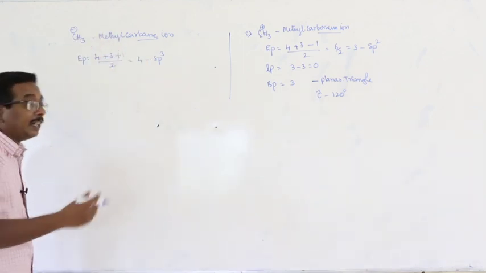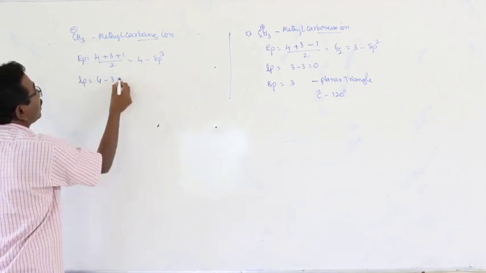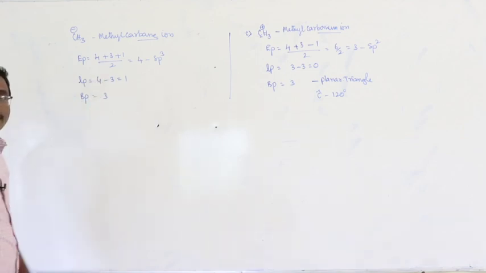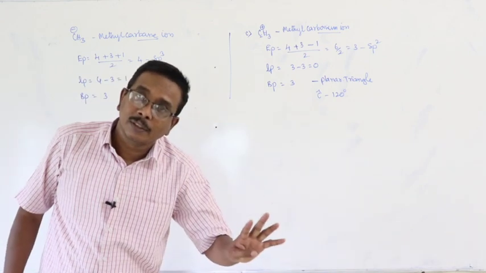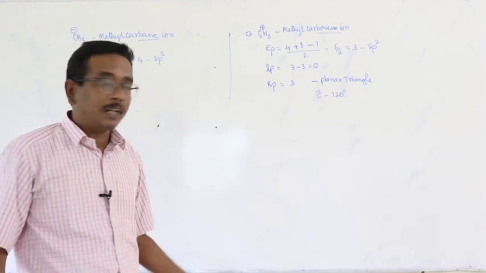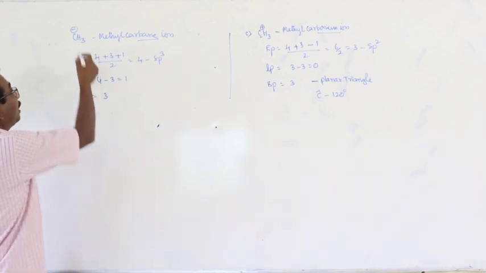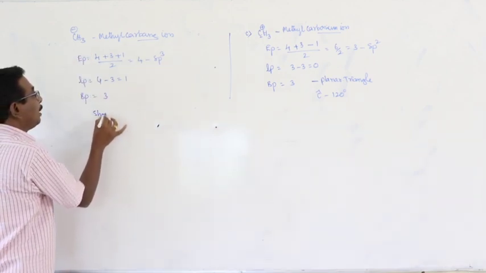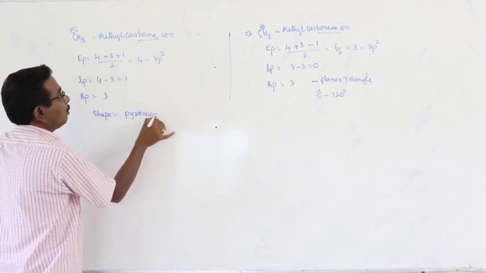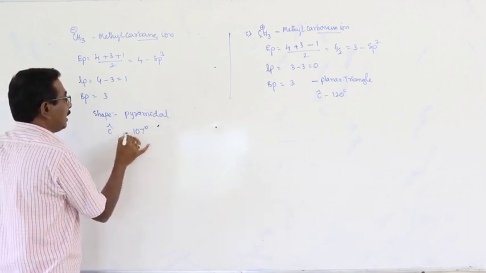Here, what is the reason for the deviation? Number of lone pairs is equal to 4 minus bonded atoms 3, so one lone pair is there. Number of bond pairs 3, total number of electron pairs 4. Best example, ammonia: 4 electron pairs, 3 bond pairs, 1 lone pair. So the shape of methyl carbanion is similar to that of ammonia, pyramidal shape. Bond angle at the central carbon atom is 107 degrees.